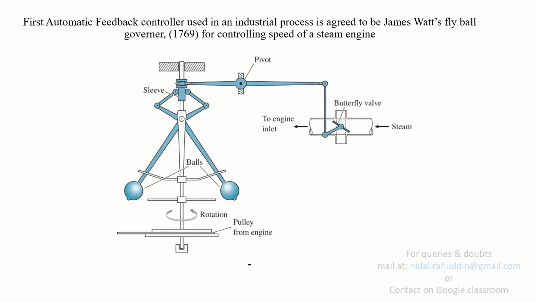And this is said to be the first automatic feedback controller used in an industrial process, agreed to be James Watt's flyball governor, developed in 1769 for controlling the speed of a steam engine.